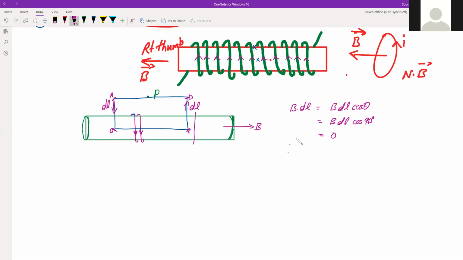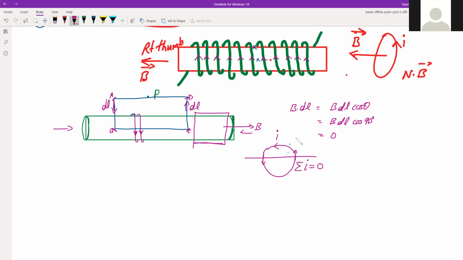Now consider a segment like this. Now, if you consider this as your segment, we are just discussing the different cases. So in this segment, now you try to understand from this side or from this side. So this loop will actually look like this. And suppose the current is flowing in this direction. So what do we see here? Whatever current is going down, the same current is going up. So in this section, total I will be equal to 0.